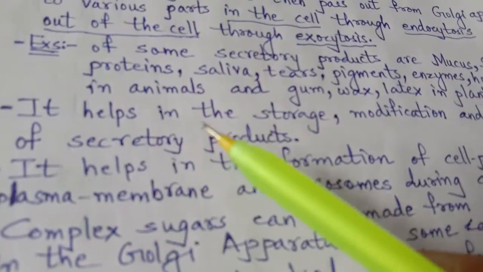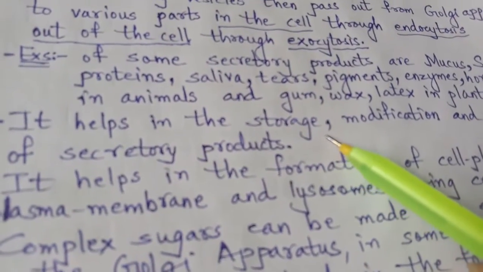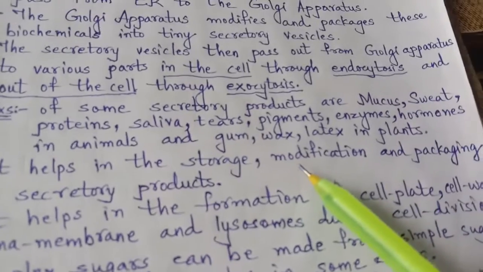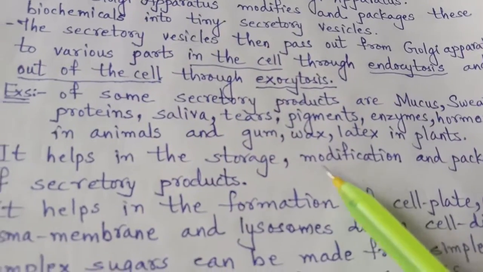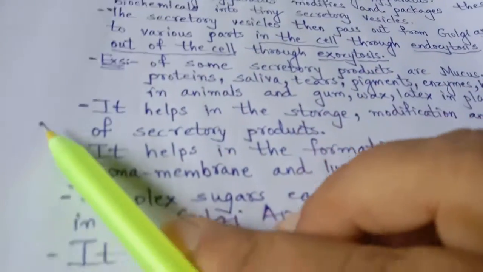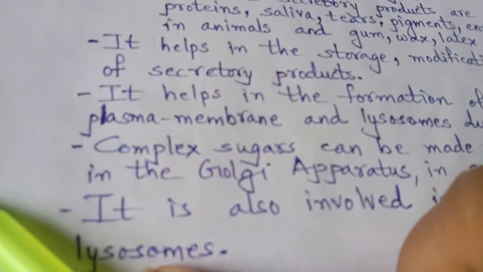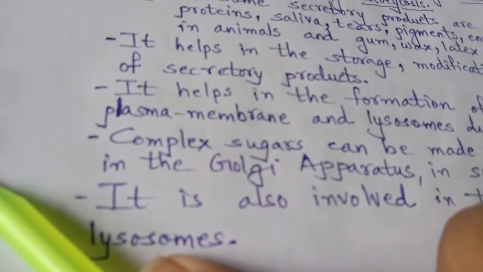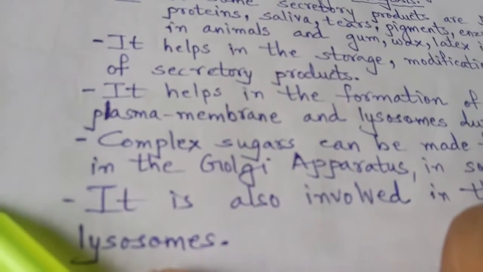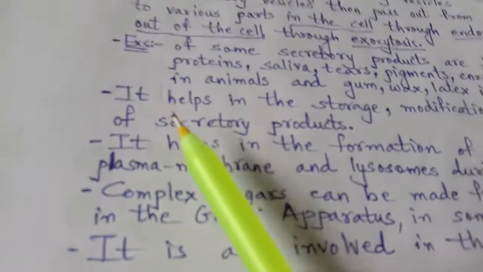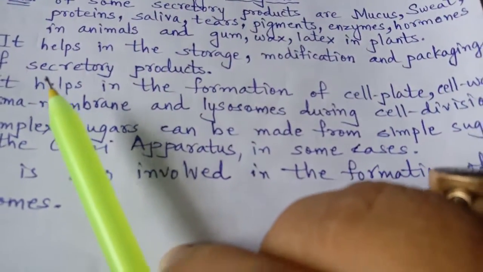Golgi apparatus also helps in storage, not only modification and packaging. When the secretory products are more in amount, the Golgi apparatus will store them in the vesicles, and when the need arises, it will release them. It helps in the formation of the cell plate.